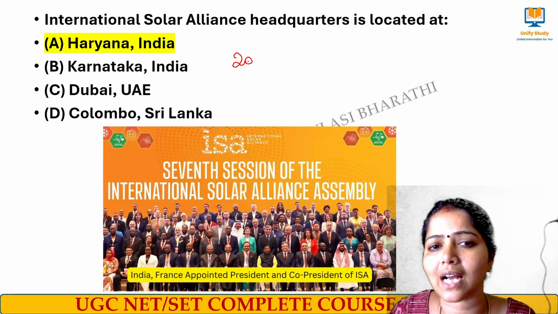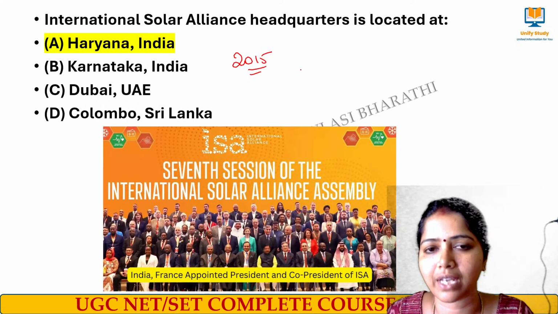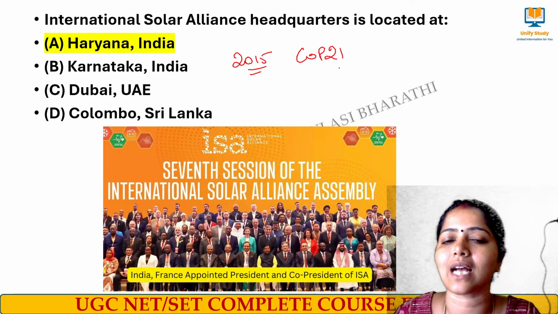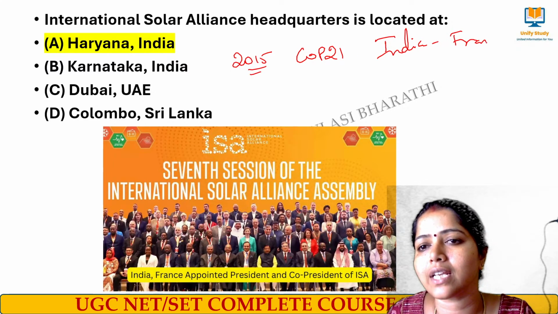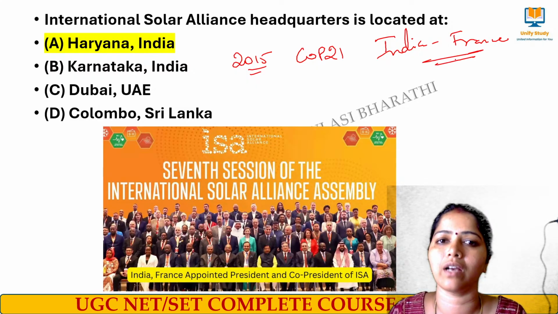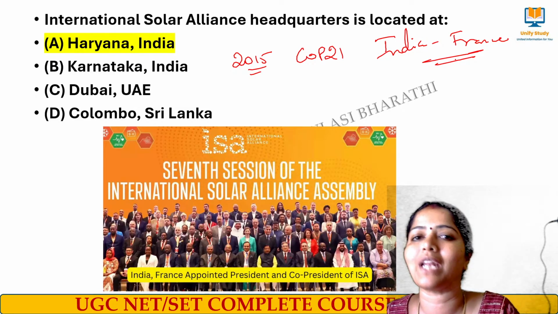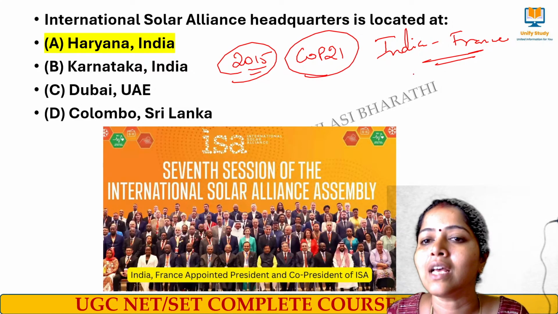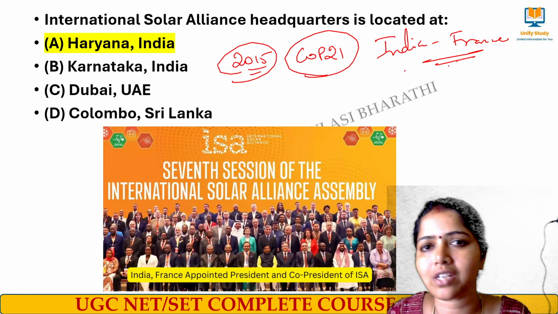And this was initiated in the year 2015 under COP21. Under COP21 this was started in 2015 with the collaboration of India and France in order to utilize solar energy, that is, shifting from non-renewable to renewable energy sources. So in 2015 at COP21 in Paris, India and France collaborated and initiated this International Solar Alliance.